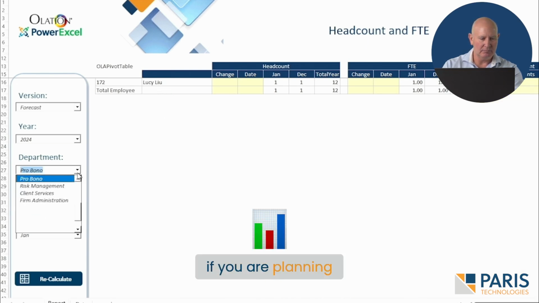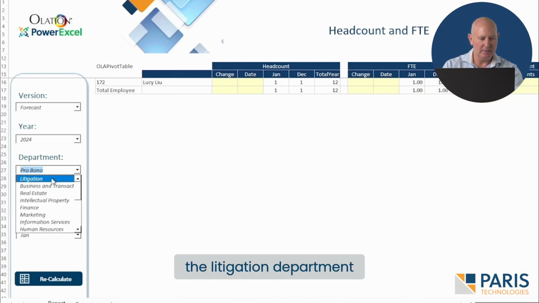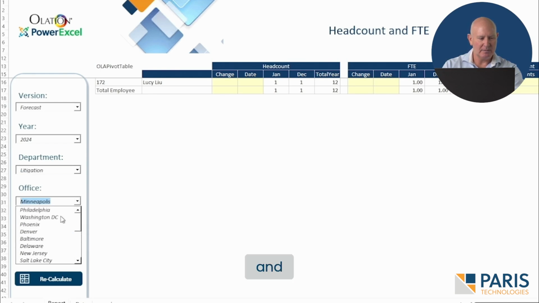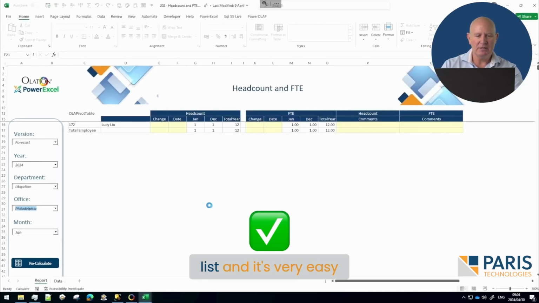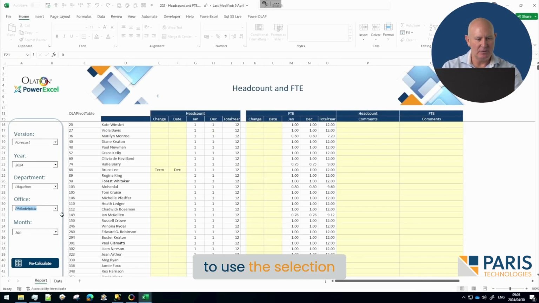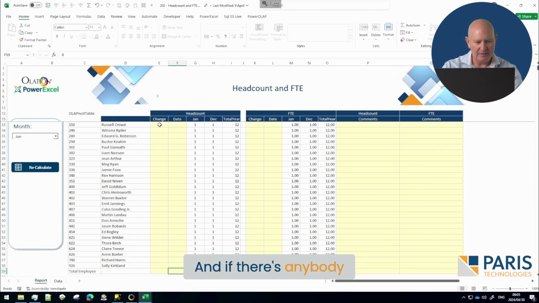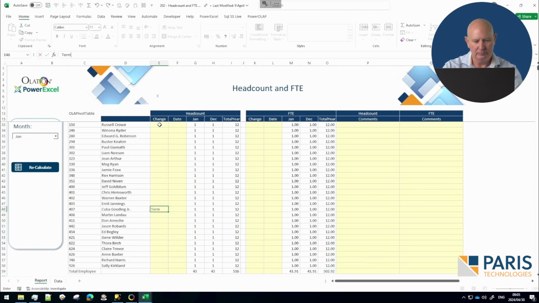But if you are planning the litigation department, maybe a long list of officers that you could choose from and a lot of employees. Once you have your list, and it's very easy obviously to use the selection for 2024 forecast, all we need to do is flow down the list. So here's Kate Winslet. We can terminate in November, run down your list of people that you know, and if there's anybody that you know is leaving, you can just fill that in, and we're done.